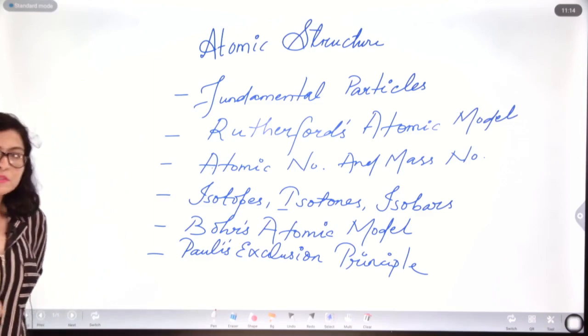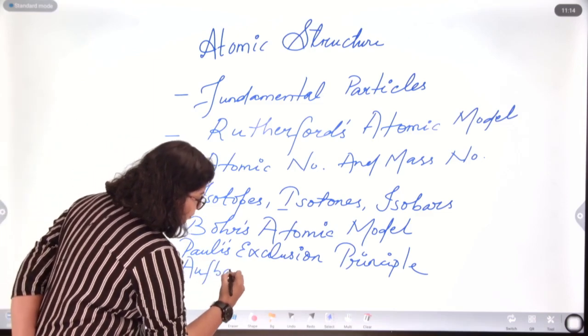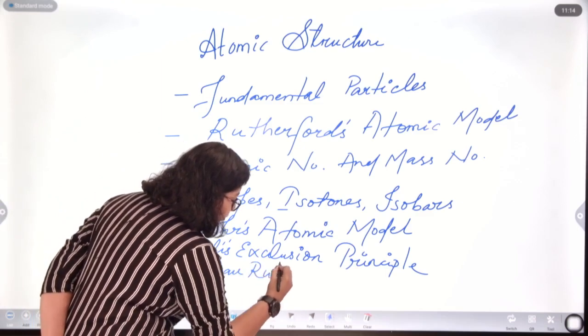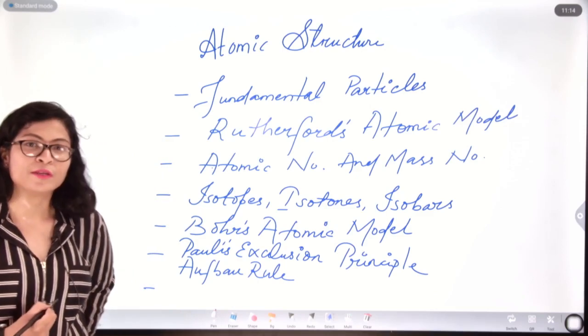Pauli's exclusion principle, Aufbau rule. And finally, we will end with electronic configurations of various elements.